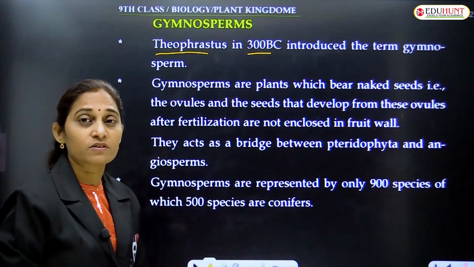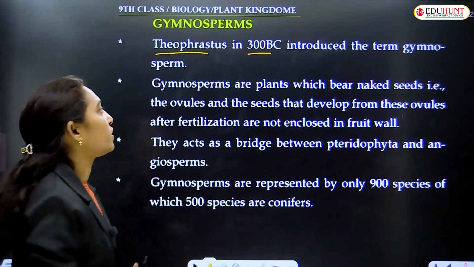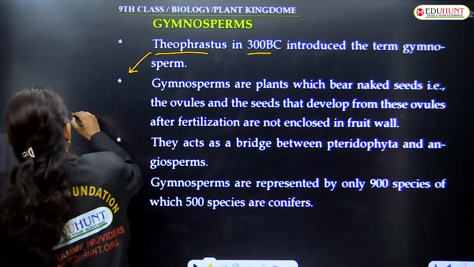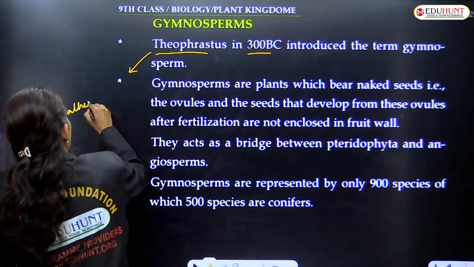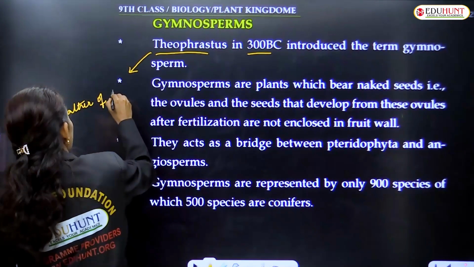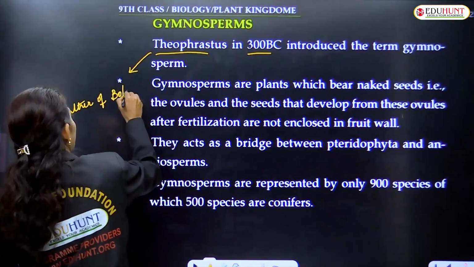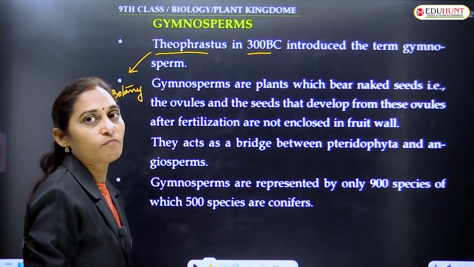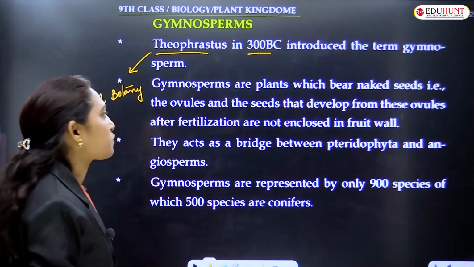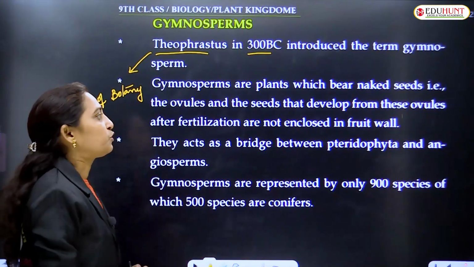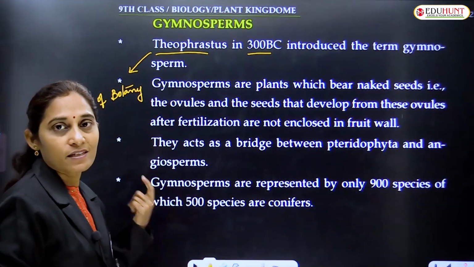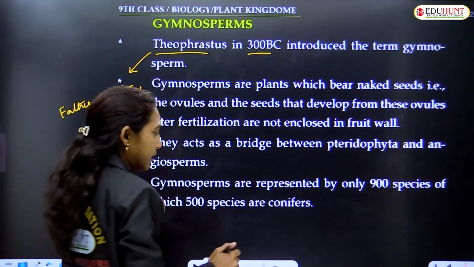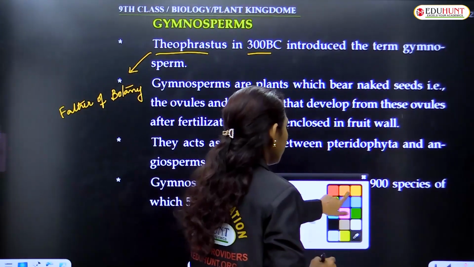Theophrastus is the father of botany. And gymnosperms are plants which bear naked seeds. Just now I mentioned several times that they bear naked seeds.